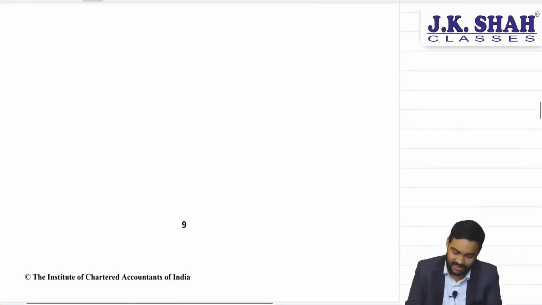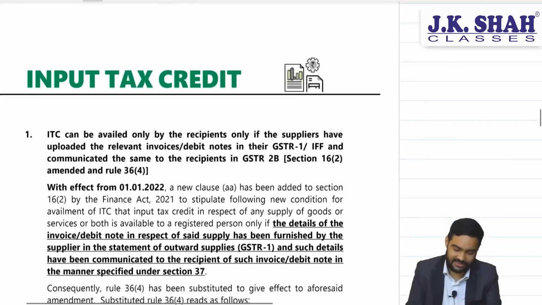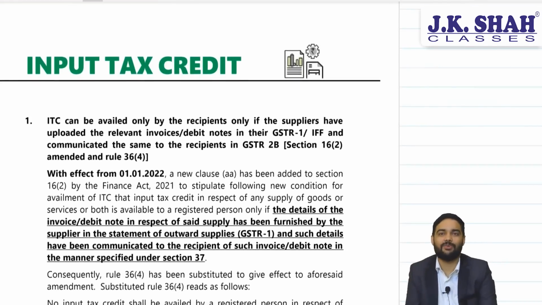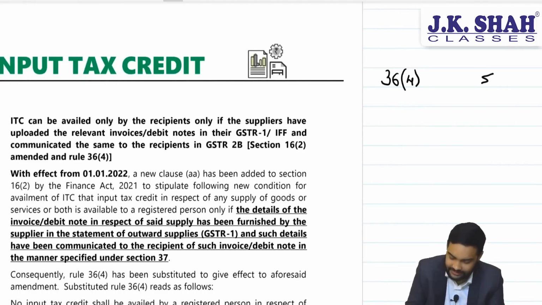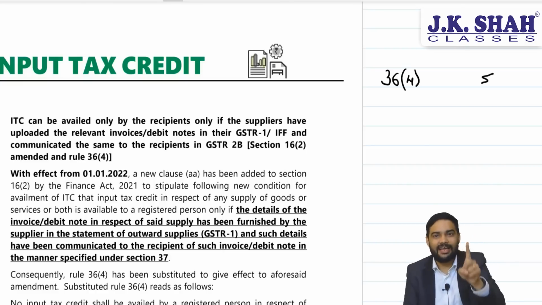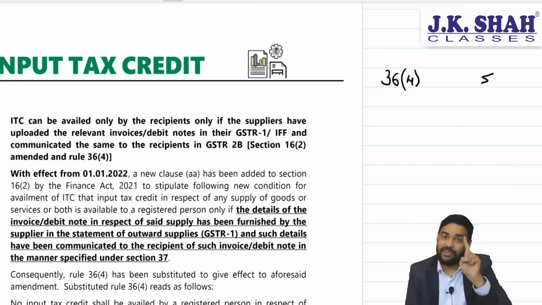Okay. So these were the exemption related changes. Coming to input tax credit, one important change has happened. There was a rule 36(4). What did it say, sir? It said that if your supplier has not furnished the invoice or debit note, then you will not be eligible for ITC.